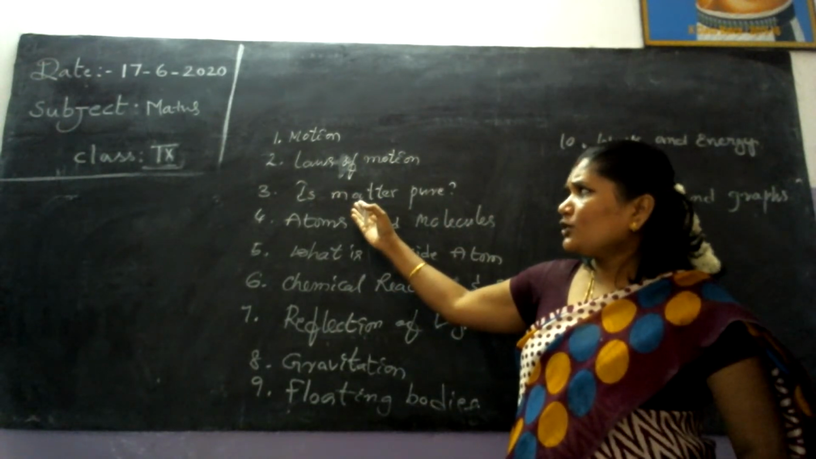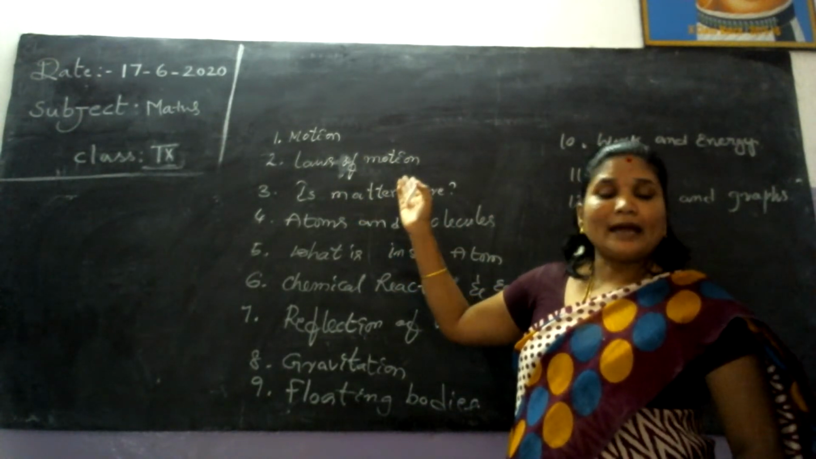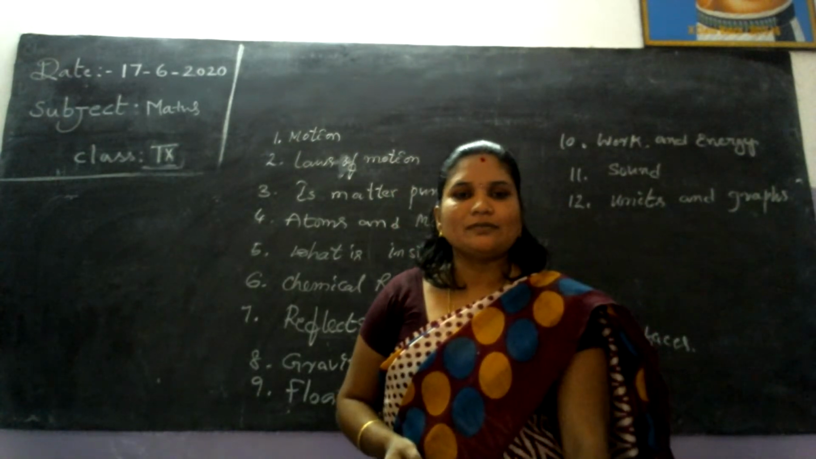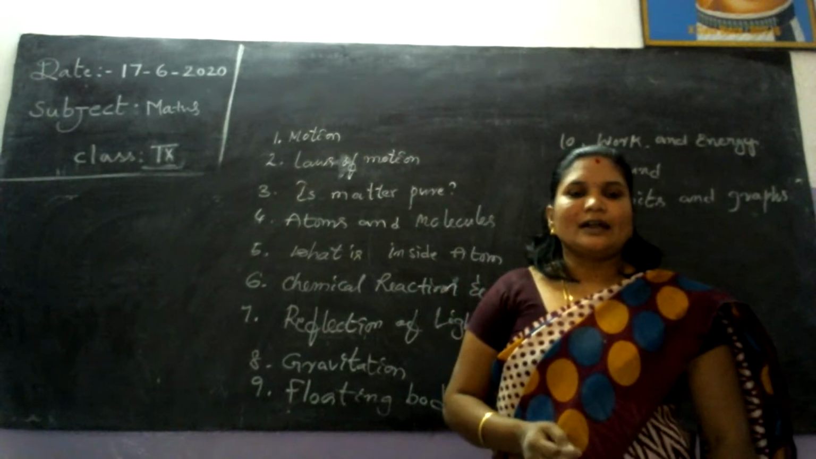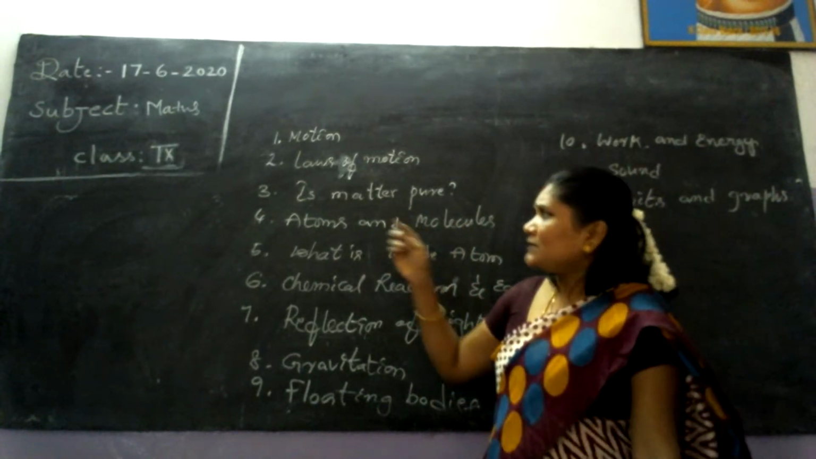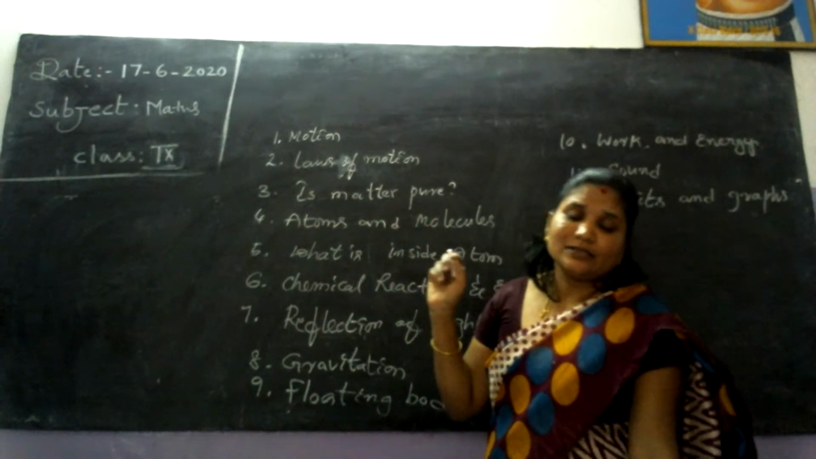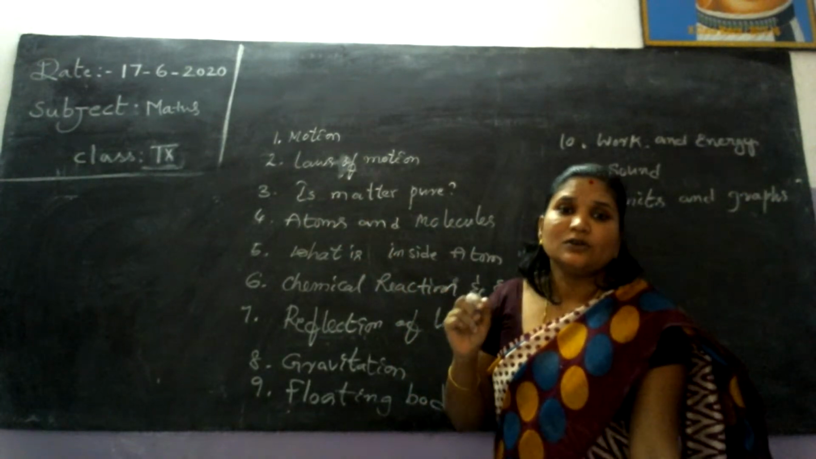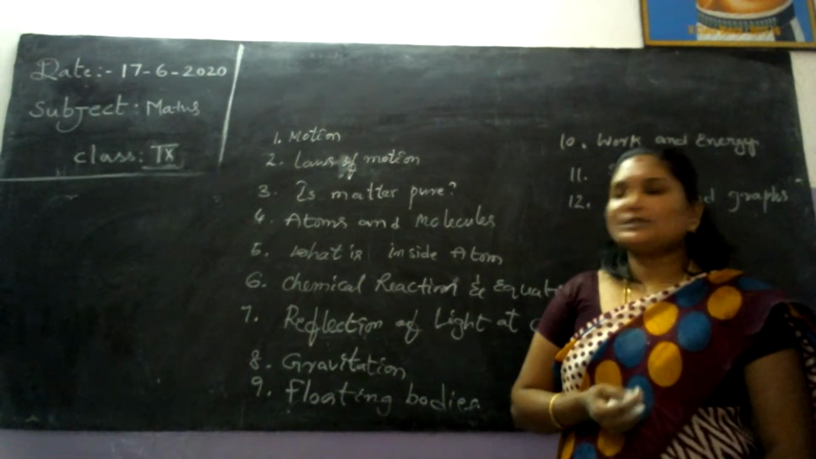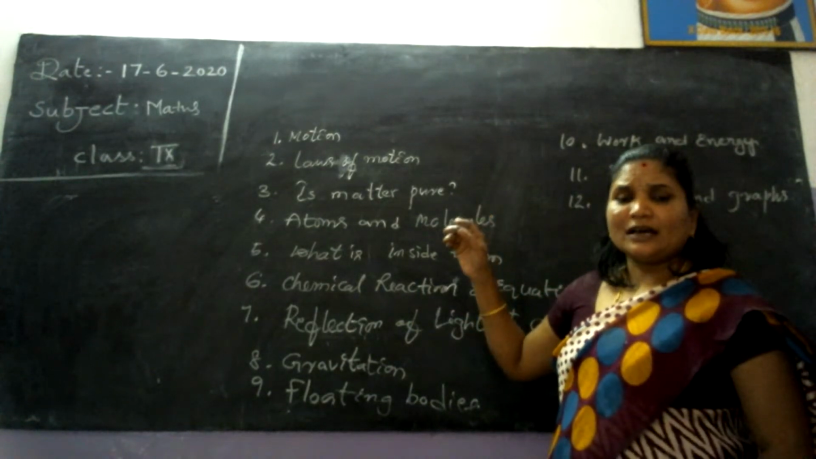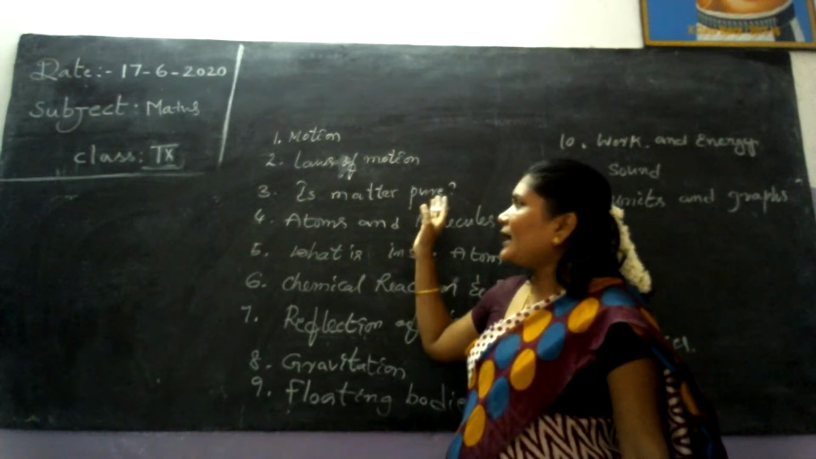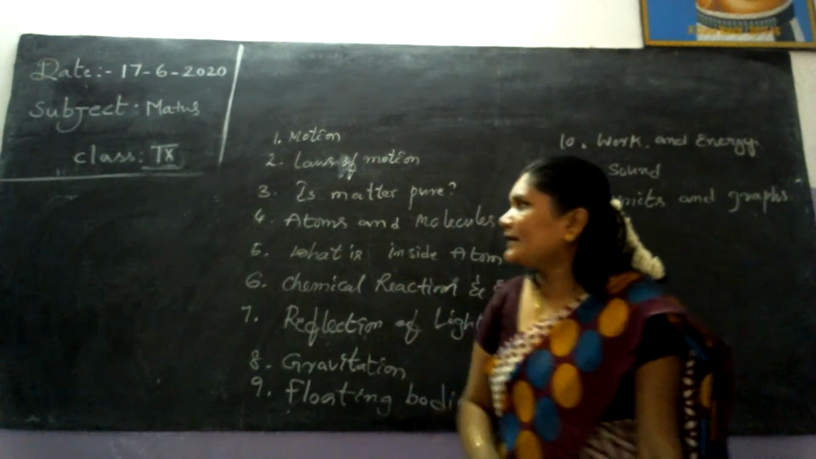Again, in the third chapter we can learn whether matter is pure. We went to purchase some of the provisions, rice, dal, sugar. Some substances are pure, some of the substances are mixtures. So which substances are pure, which are mixtures? Again, the separation of the mixtures, including different types, we discussed in this chapter, matter.